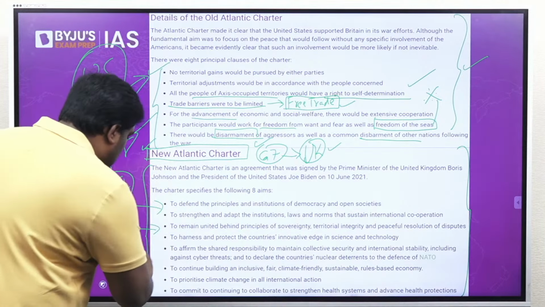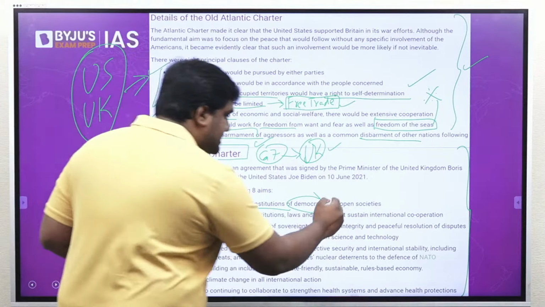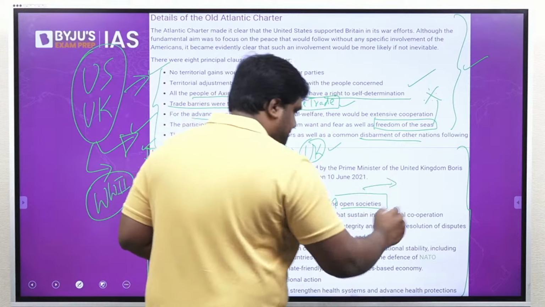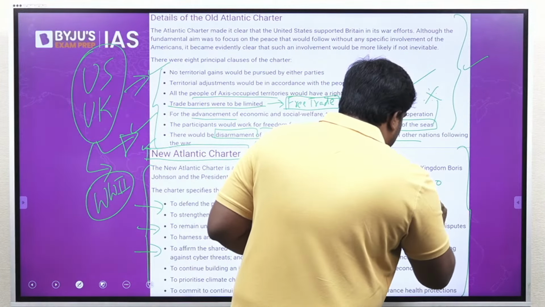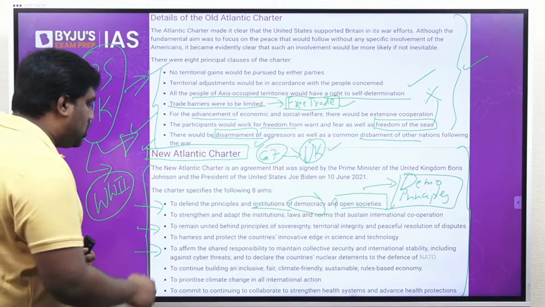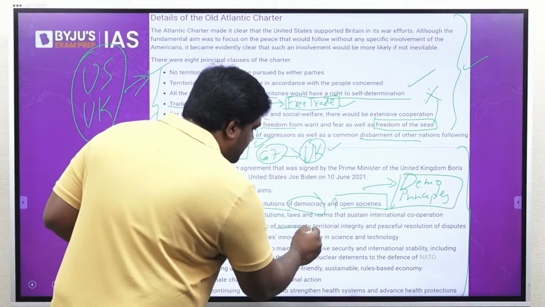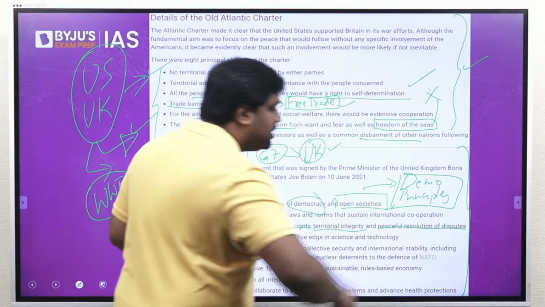And the key provisions of the new Atlantic Charter focus on promoting democracy and open societies in order to promote democratic and constitutional principles. It focuses on promoting the sovereignty and integrity of nations, to promote peaceful resolution of disputes.